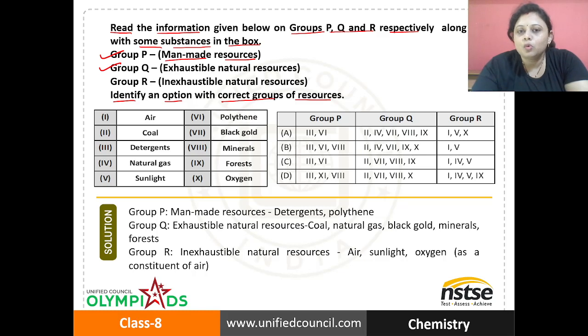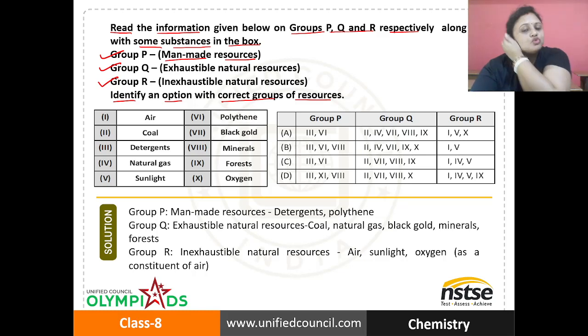So if we go on using them in excess, they cannot be replenished. They will be exhausted. Then group R, inadjustable natural resources. These are the natural resources which are present in excess. So if we go on using them in a large amount, they are not going to be exhausted. They will be replenished.